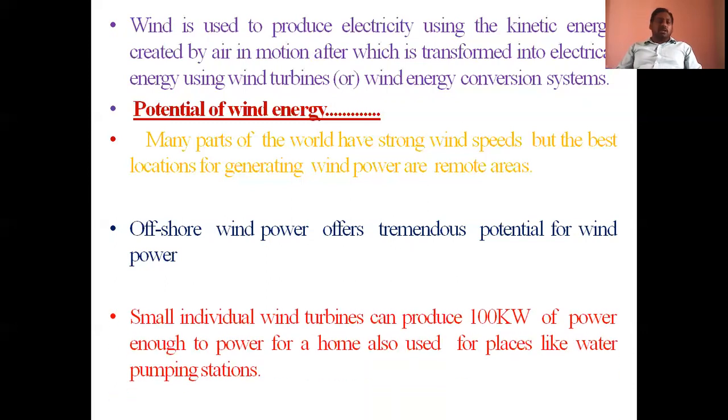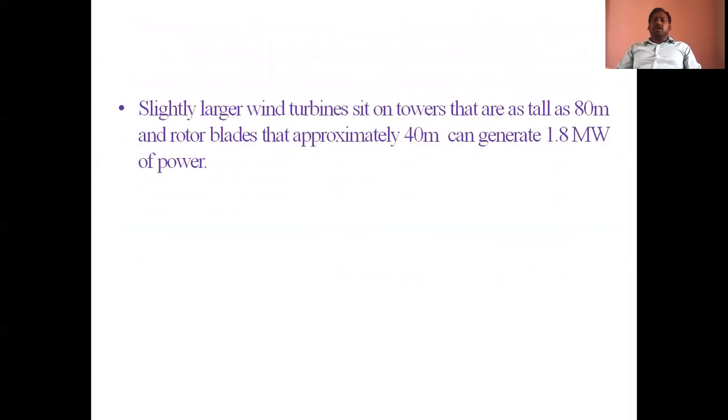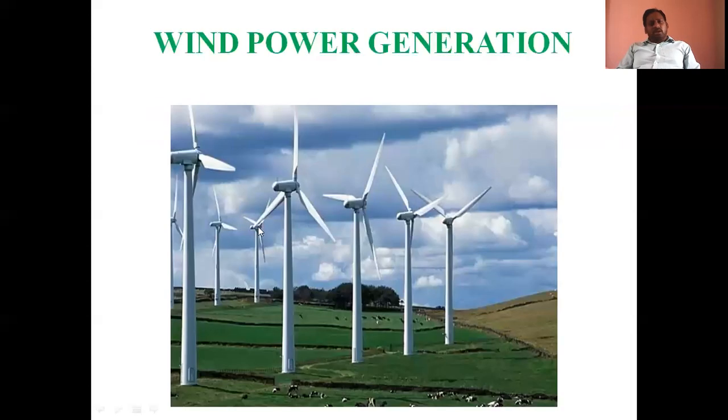One more thing is that a small individual wind turbine can produce 100 kilowatts of power. This 100 kilowatts of power is enough for household applications. At the same time, this is also enough for water pumping stations. And one more thing is that slightly larger wind turbines sit on towers. Wind turbines are mounted on towers. Mounted on towers means again like this.